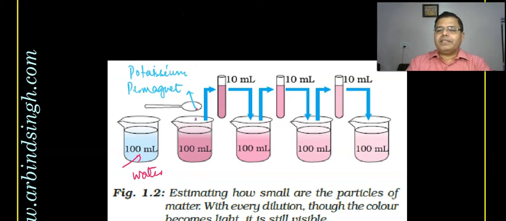I gave you the example that even 2 drops of Dettol in a full bucket of water can dissolve and thoroughly fill the space between the molecules of water of the whole bucket, right?